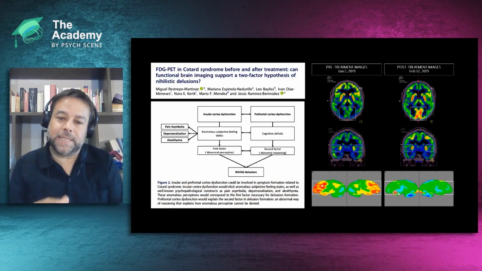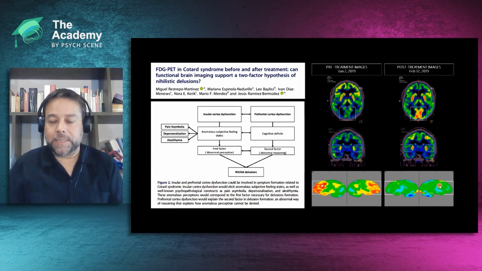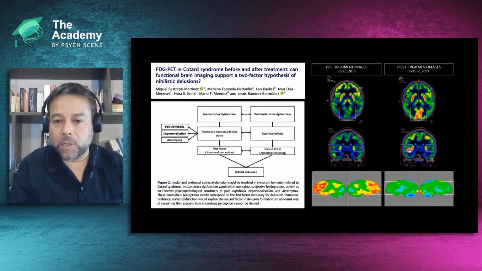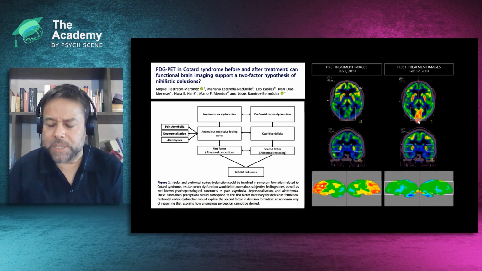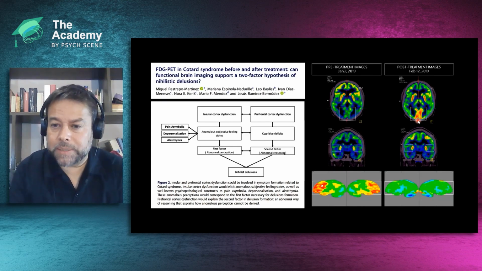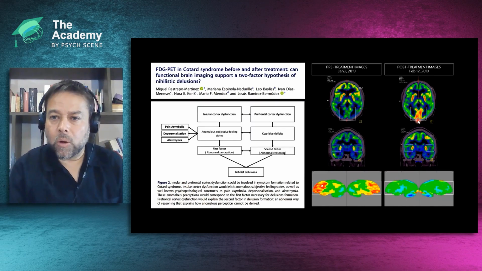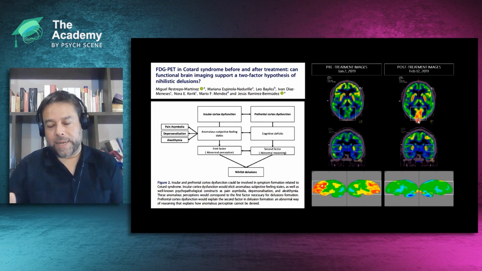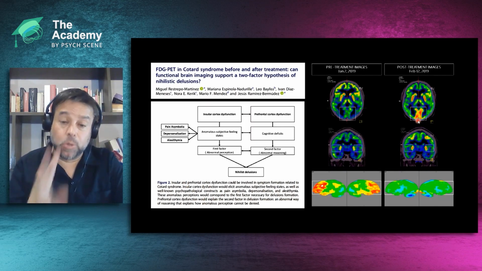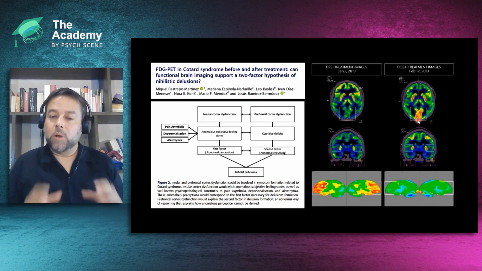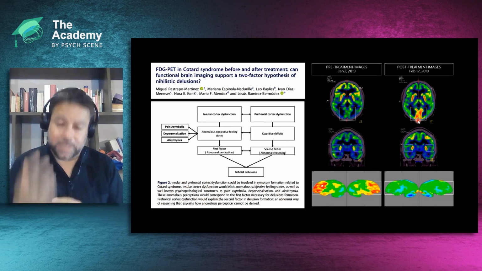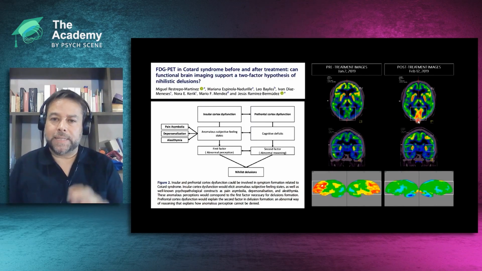That's why we can see a more pronounced abnormality in the frontal lobes in the lower images, which are the transformed or statistical imaging. After the treatment, we can see that the frontal lobes are normalized and also the occipital cortex corrects. So in this case, molecular imaging helps in two ways. First, it can lead us to a better diagnosis, but also to the development of scientific hypotheses to understand the